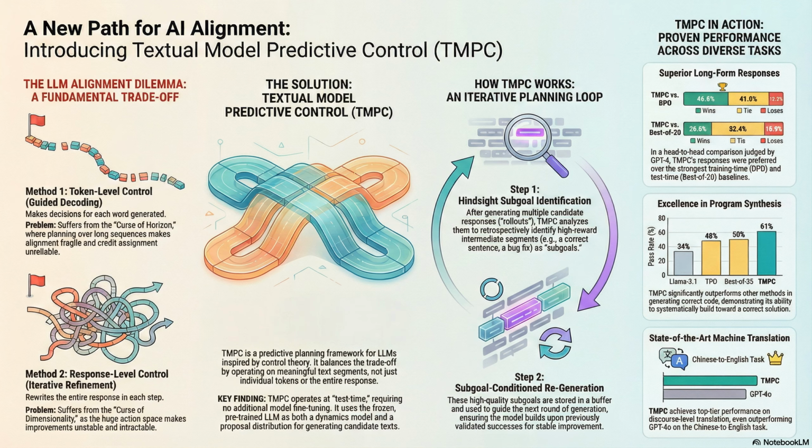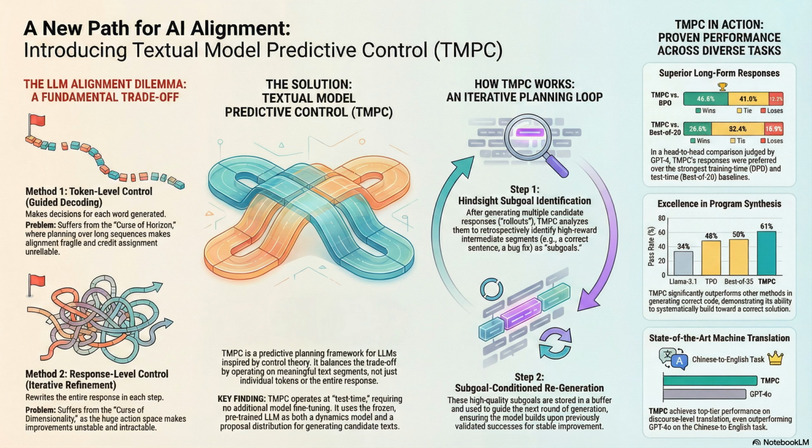It does it with two key principles. This is really the aha moment in understanding how it escapes those two curses. Okay, lay out the first principle for us. The first one is called hindsight sub-goal identification. Hindsight, so looking backward? Exactly. It flips traditional planning on its head.